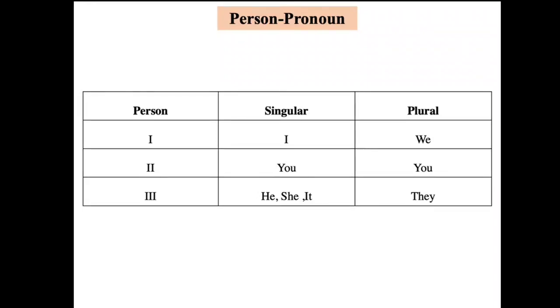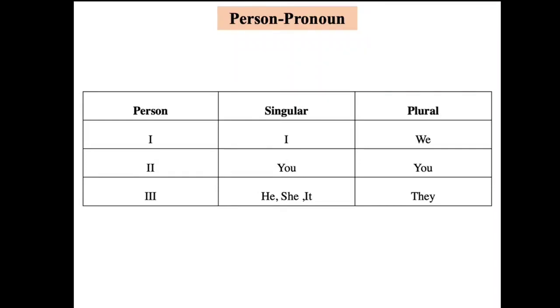First person singular is I and plural is we. In second person, for both singular and plural, we use you. But only plural verbs are used along with you, considering you as a plural subject. The third person, not myself or yourself, other than both of us, we call them third person. For singular, we use he, she, it, and plural, they.